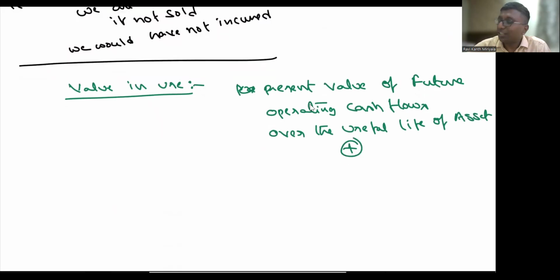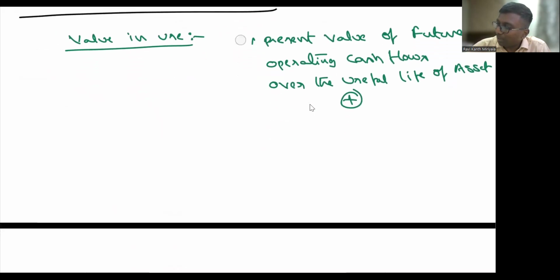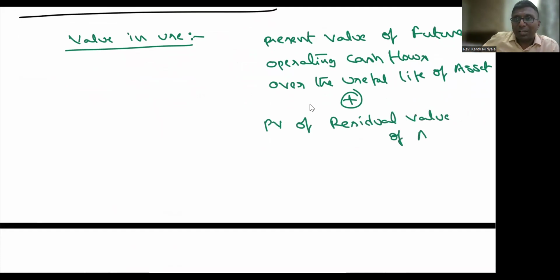Obviously, I'll be selling. So that's why we are supposed to take the present value of the residual value of the asset. Correct. Now, the present value of the residual value of the asset also you are supposed to take. Got it? Right. So, present value of the future operating cash flows over the useful life of the asset plus present value of the residual.